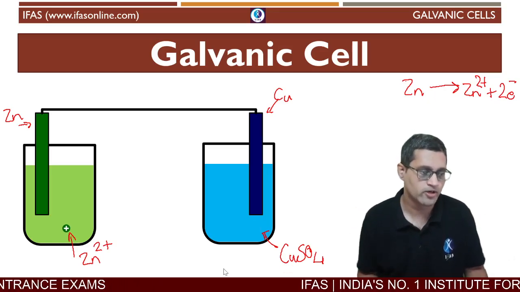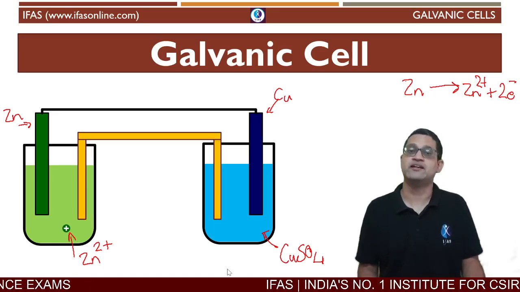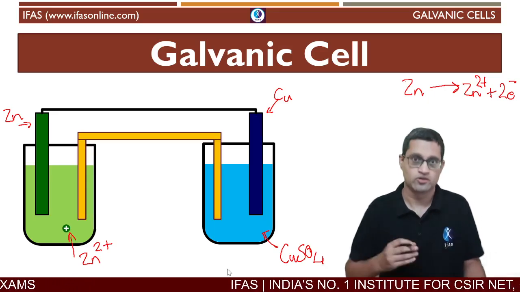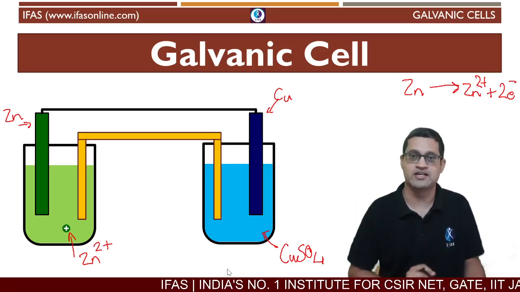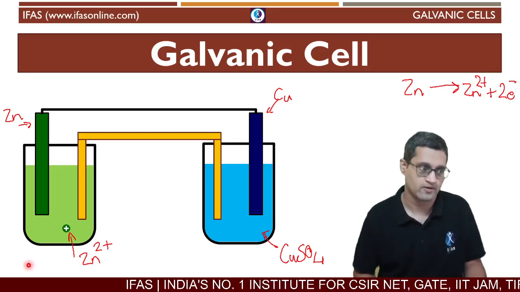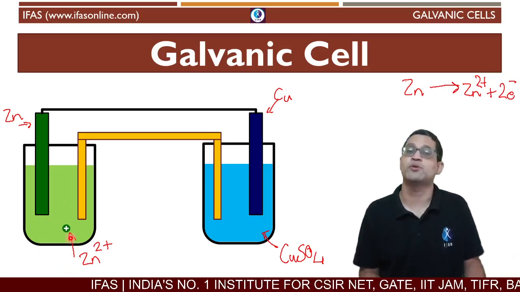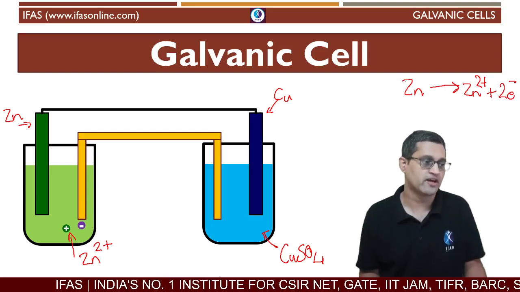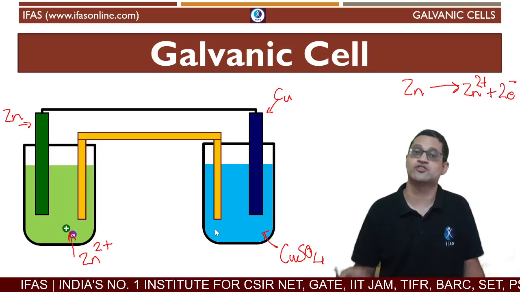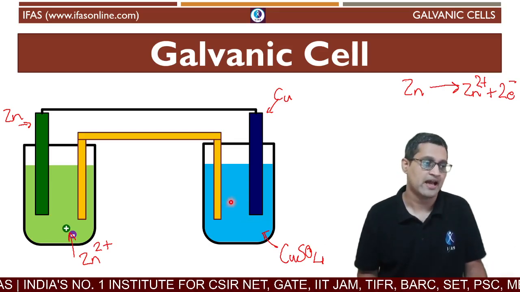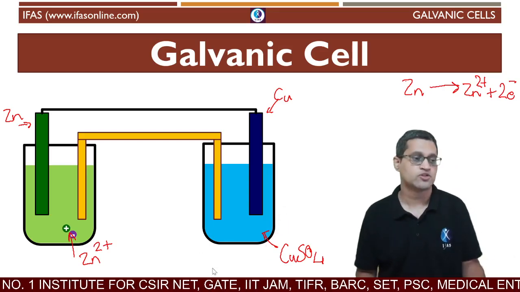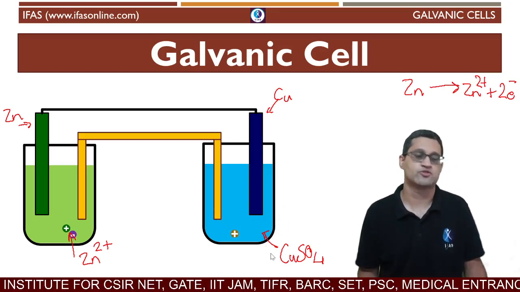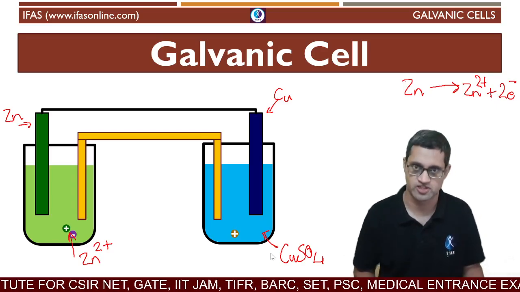Okay, so what we are going to do is provide another bridge for charges to flow in the direction they are necessary. On the left hand side there is an extra positive charge, so this bridge is going to provide an extra negative charge. And here there used to be a positive charge which has gone. It needs an extra positive charge, so we will provide an extra positive.